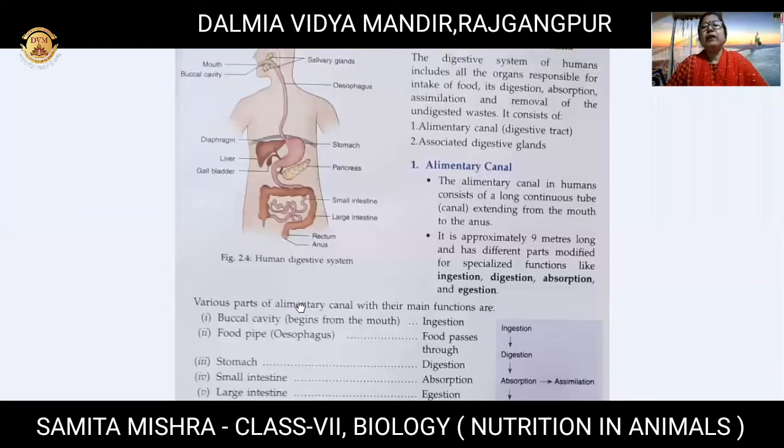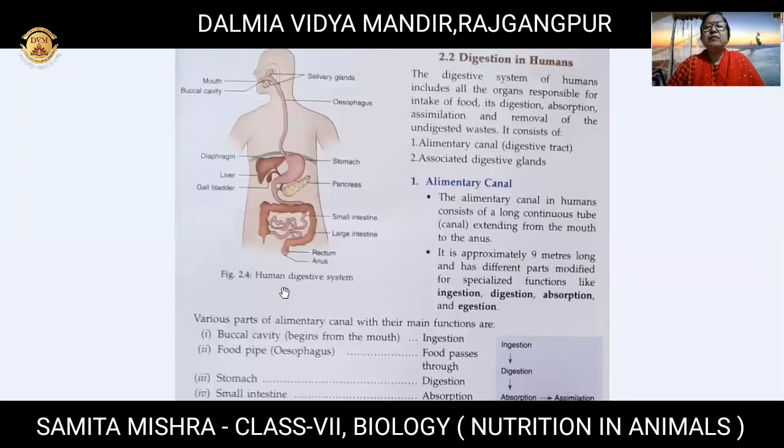When I talk about the digestive system, you will find that it is divided into two. One is the alimentary canal, the digestive tract. And the other is the digestive glands. You know, the salivary gland; the pancreas is one gland, the gallbladder is one gland, and the liver is one gland.